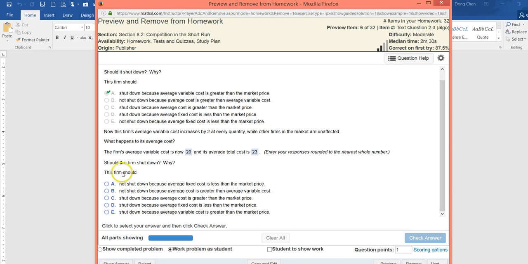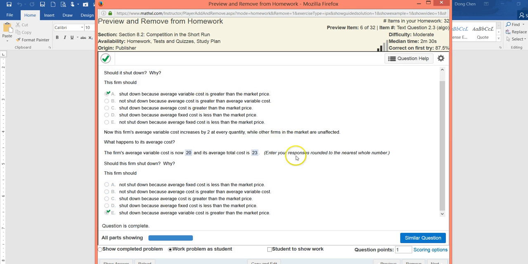Now the final part: should this firm shut down? Why? As we already said, even without calculation, just because the average variable cost increased further, and before that increase the firm already shut down, if you increase the cost further, of course you should continue to shut down. So we find the choice which matches that reasoning. C, shut down because the average cost is greater than... it's not because of that, because as we said, we only compare average variable cost. You can see that's E, shut down because average variable cost is greater than the market price. We should choose E. Check our answer.